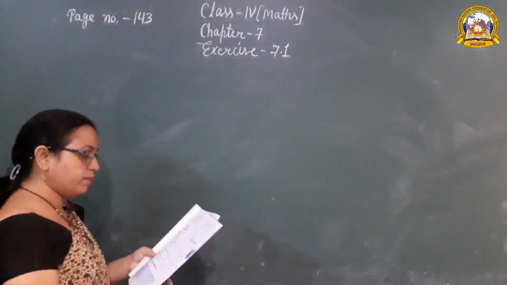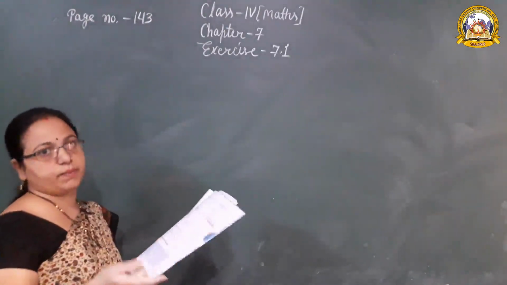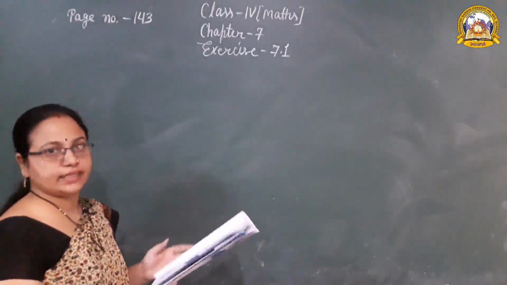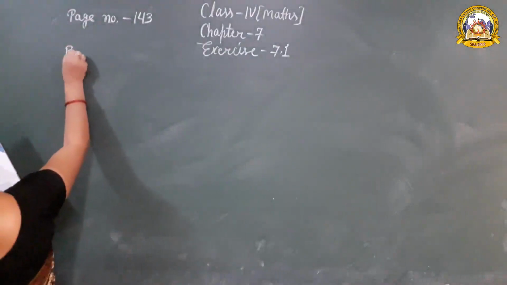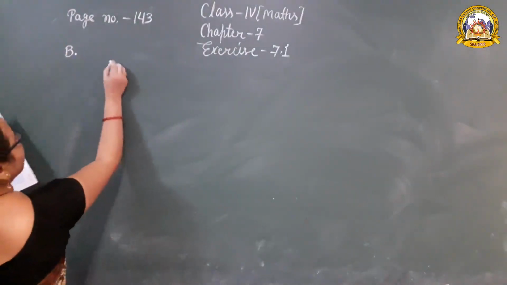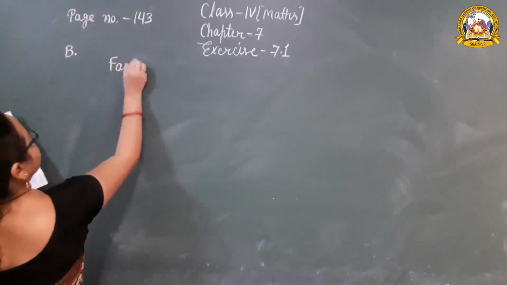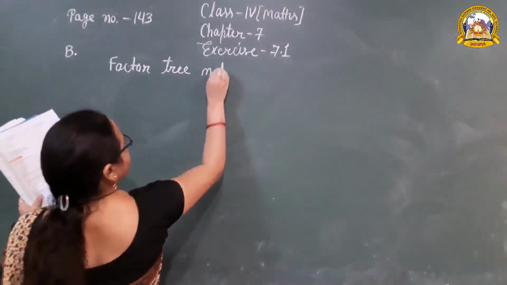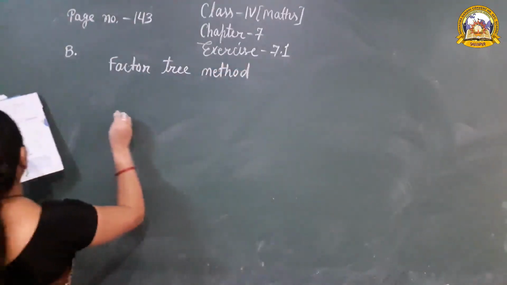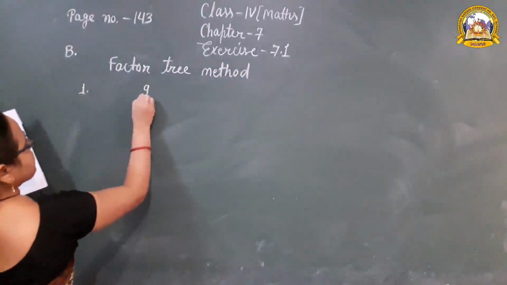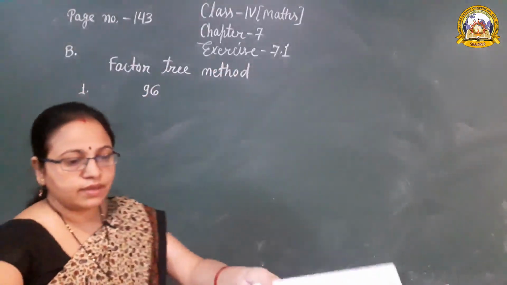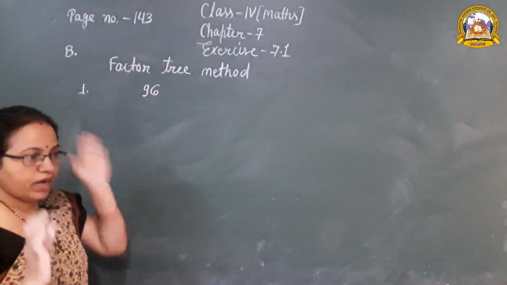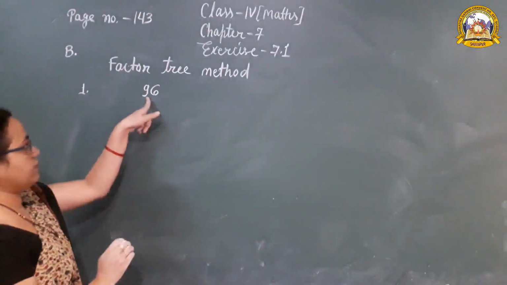Question number B. Find the prime factors by the factor tree method. हमको factor tree method को use करके prime factors find करना है. Question number B. First, factor tree method. First one, 96. Yes, the first number is 96, and we have to find all the prime factors of 96.